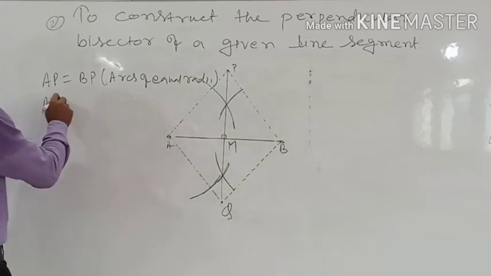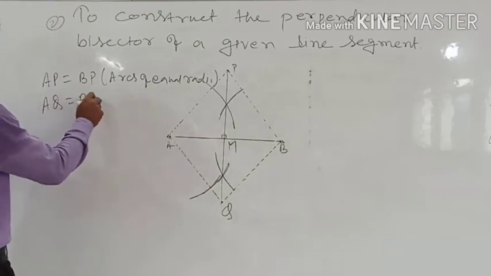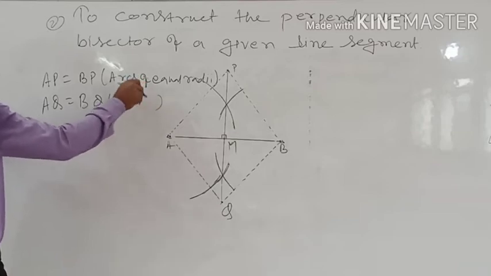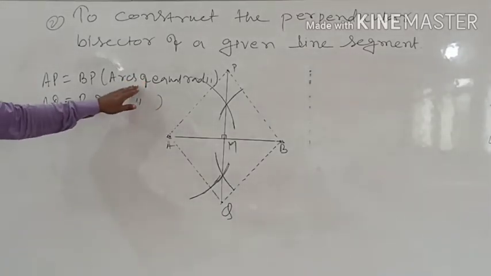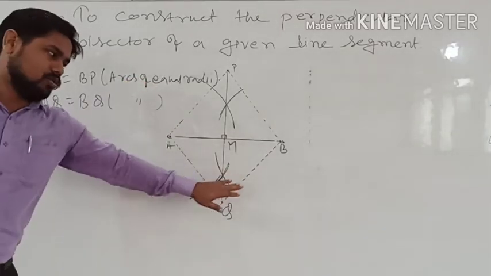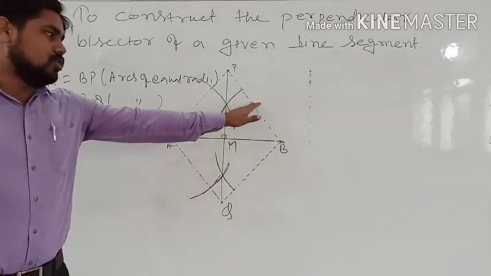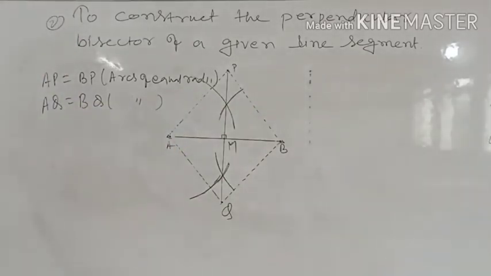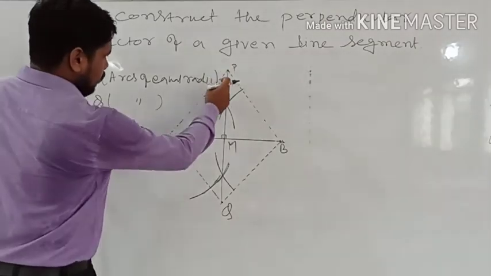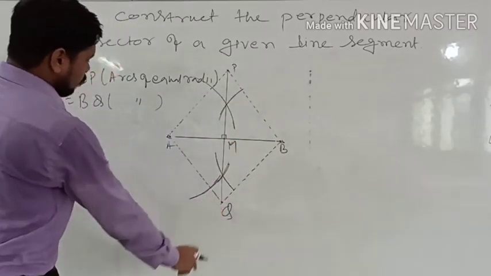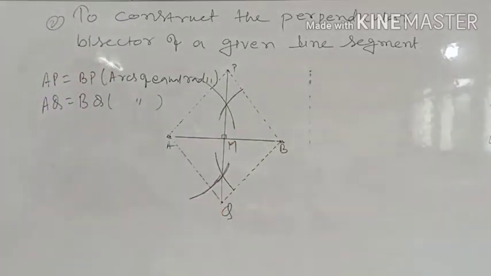So AQ will be equal to BQ with the same logic, arcs of equal radius. So these two are also arcs of equal radius. These two are also arcs of equal radius. Now the most important thing here is PM and MQ. So PM and MQ, these are also common.